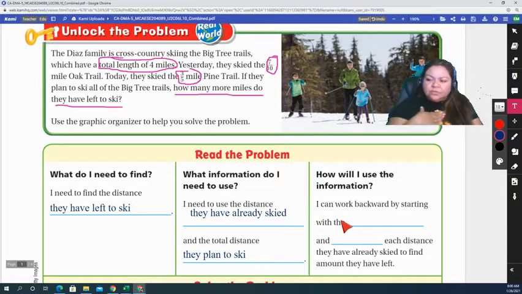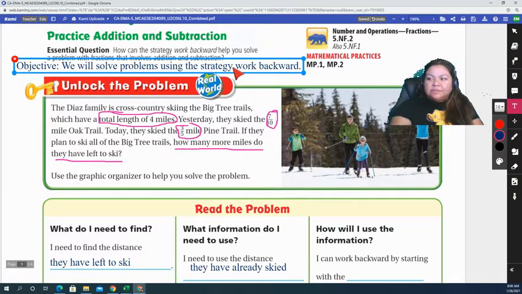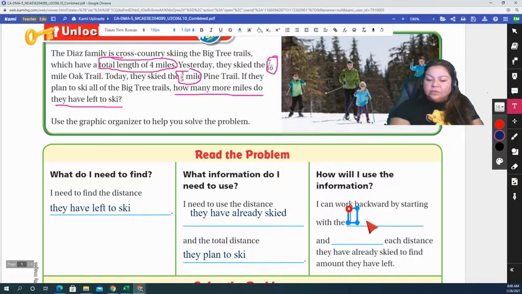So now, how are we going to use this information? We're looking at the objective for the hint, right? We want to use the strategy work backward. Let's fill in the blanks. I can work backward by starting with the total distance, right?